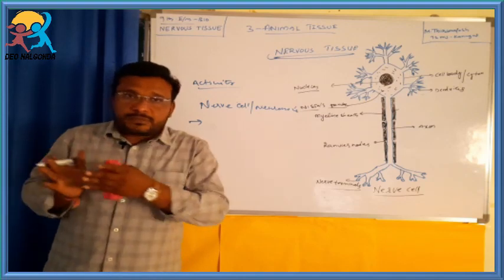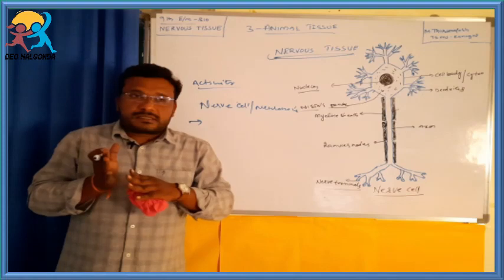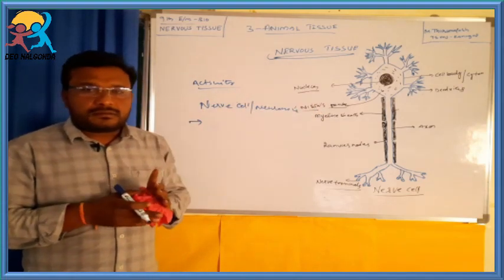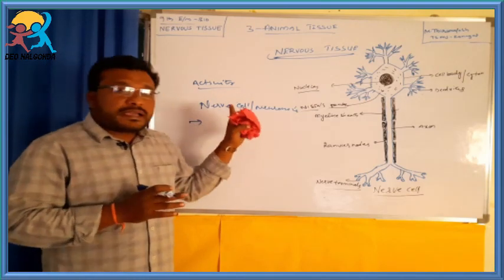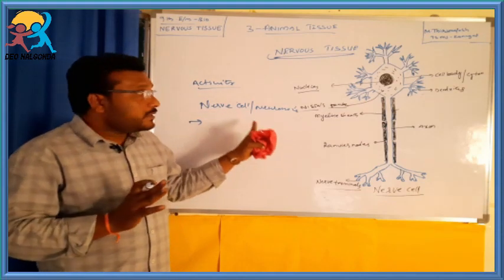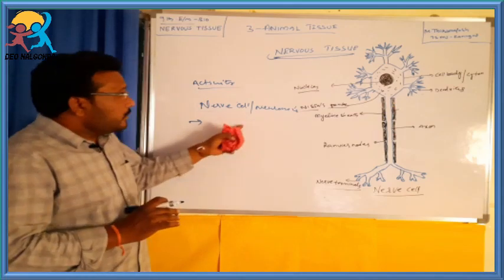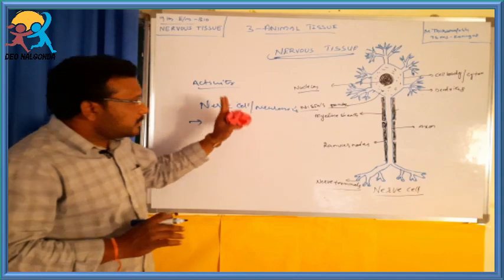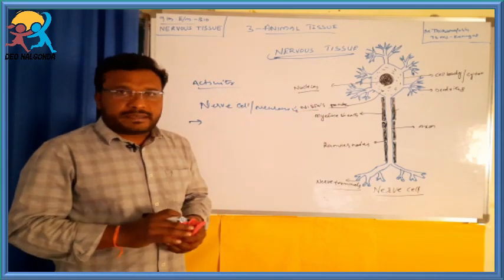They receive the information from outside, get the stimulus and transmit it to the particular area. So nerve cells are highly specialized for transmitting stimulus rapidly from one place to another, students.